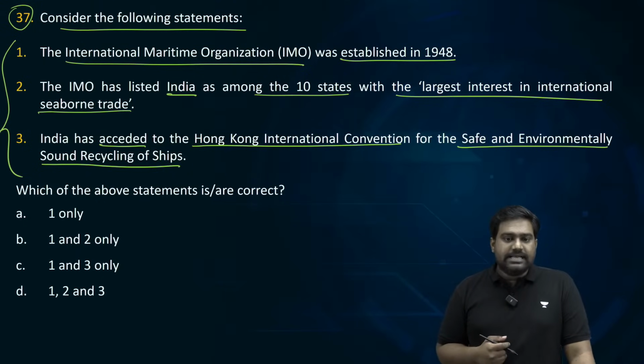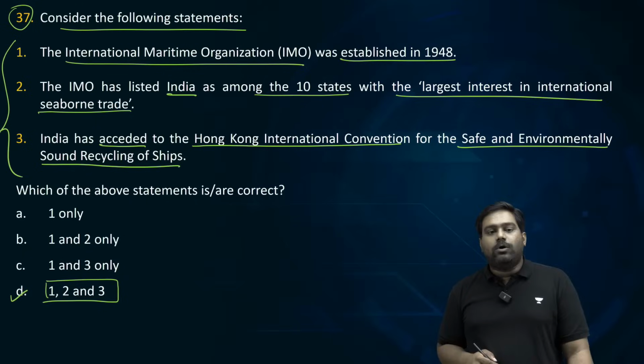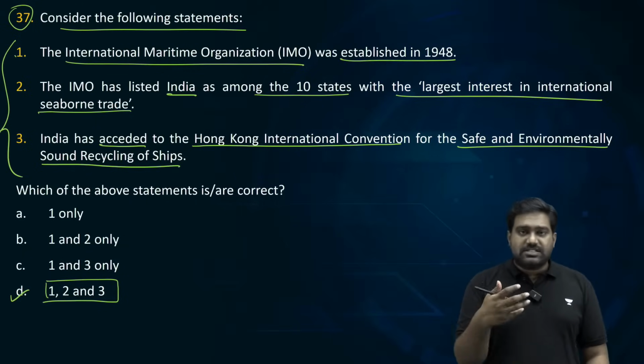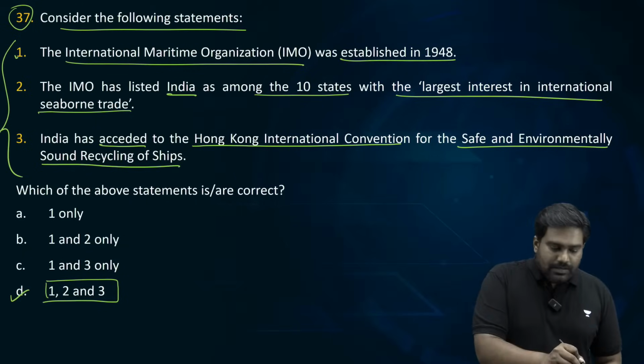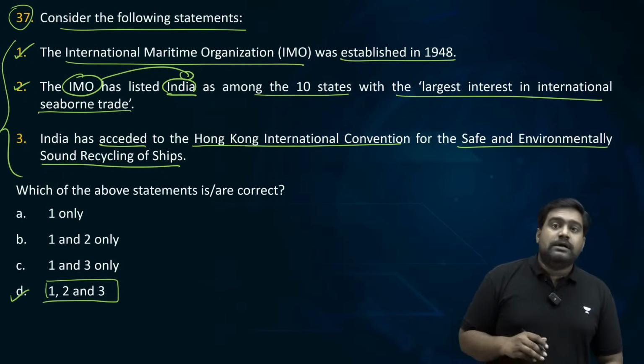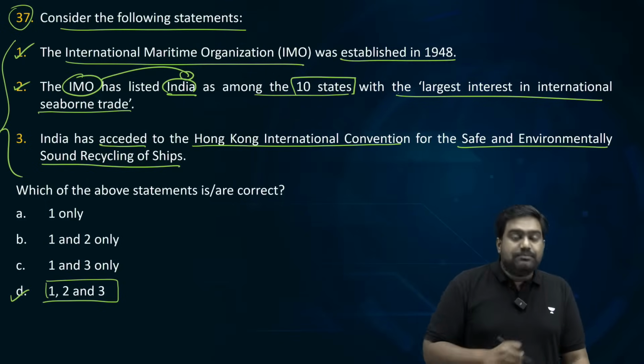Many students are saying D, some of them are saying B. Okay, I'll give you the right answer. The correct answer is option D. All the three statements are right. It was set up in 1948 as a specialized agency of the UN. It has recognized India as one of the top 10 countries with the largest interest in international maritime trade or